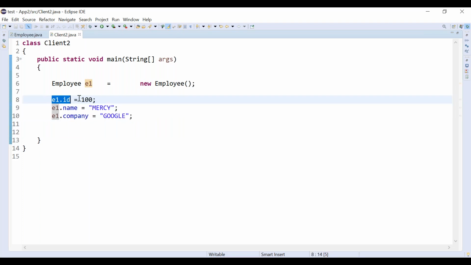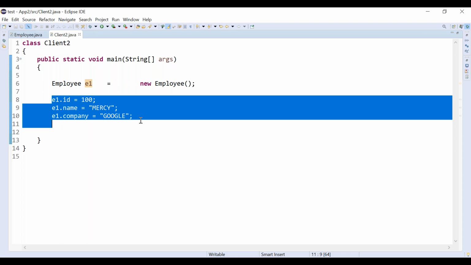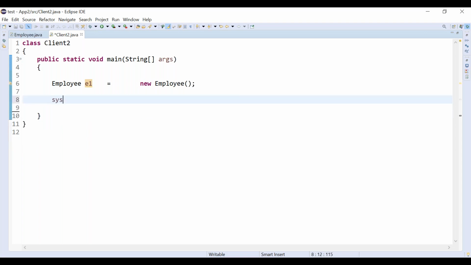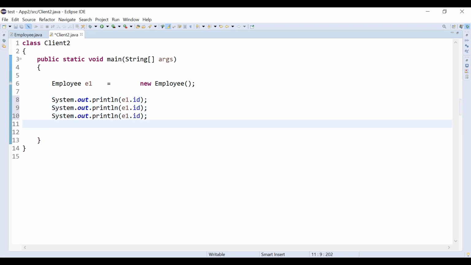Before doing this, I want to experiment with one more thing. Let's remove this and try to print all the things. How can I print ID? I can print using the reference variable, correct? e1.id, e1.name, and e1.company. Let's run it.